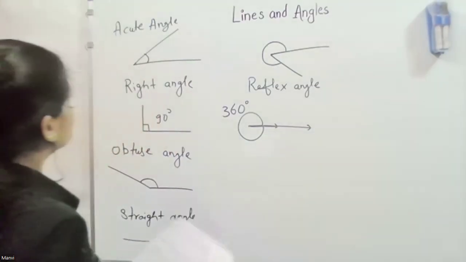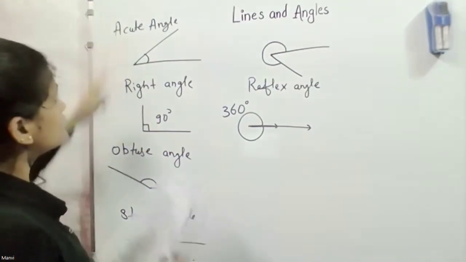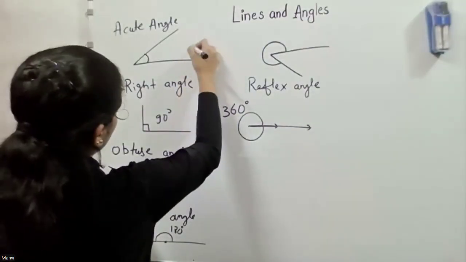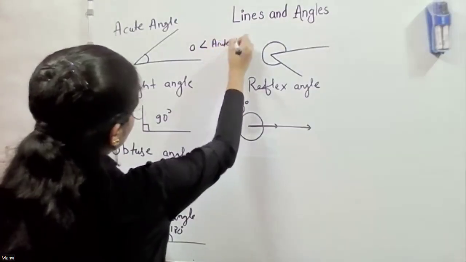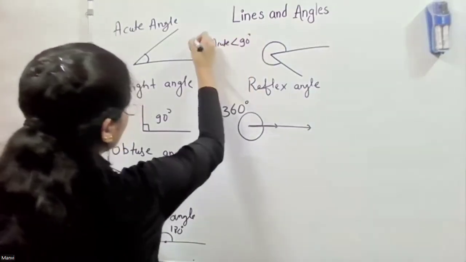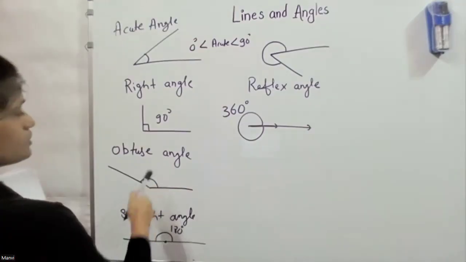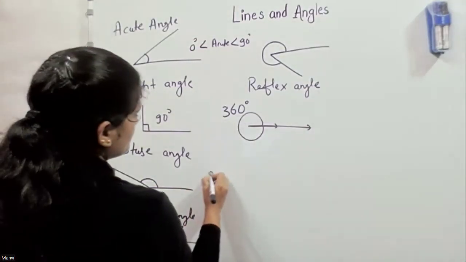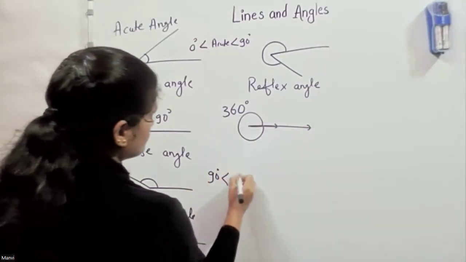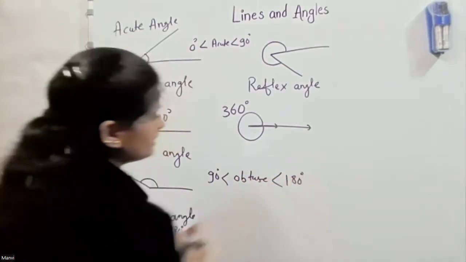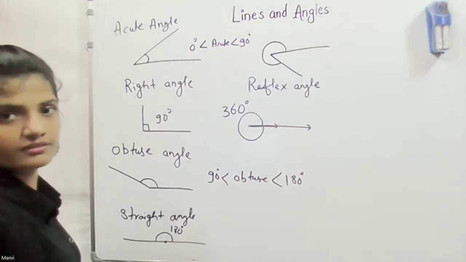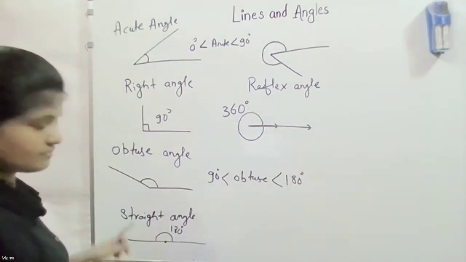So what about acute? Acute is bigger than 0 but lesser than 90 degrees. Obtuse is bigger than 90 but lesser than 180. Straight angle is exactly 180.